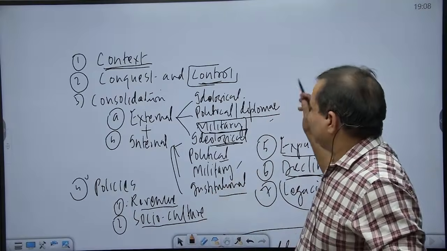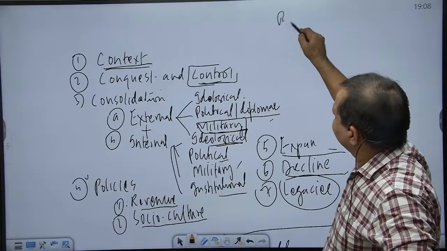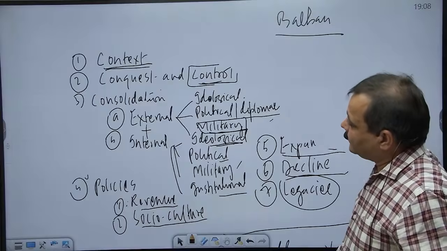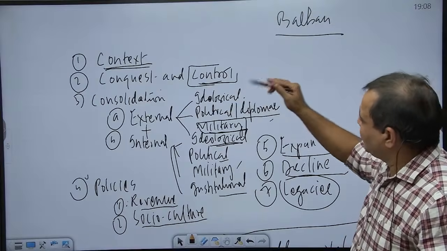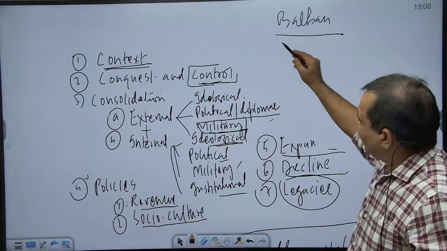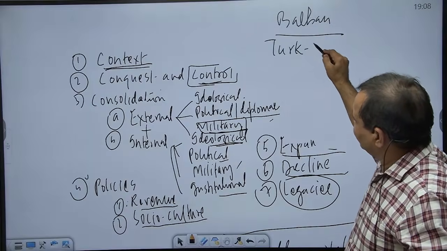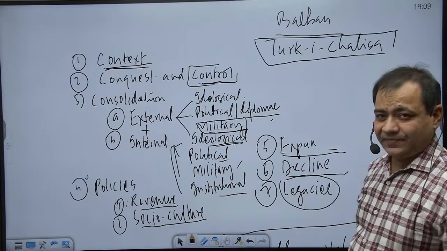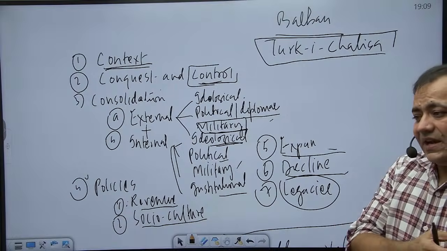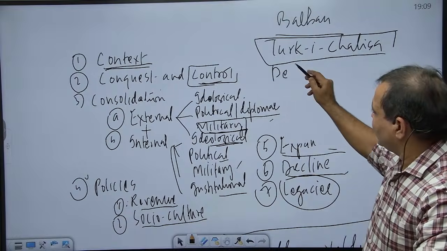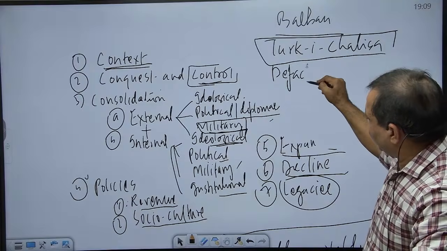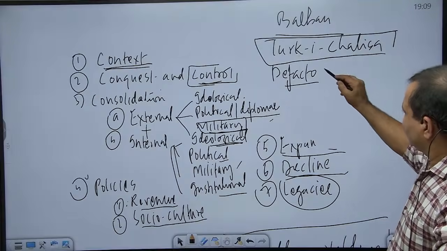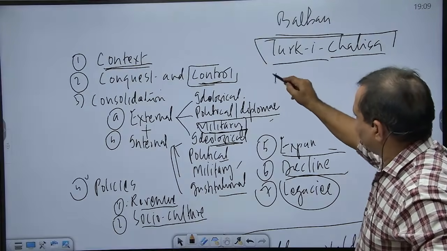Now, the next Sultan, if you see the list, is Balban. Now if we take note of the context of Balban, Balban had been part of Turke Chalisa. Do you remember Turke Chalisa? The same group. And after Razia, he acted as the de facto ruler for around 20 years. When another ruler of the same name, Nasiruddin, was placed on the throne, he was acting as de facto ruler.